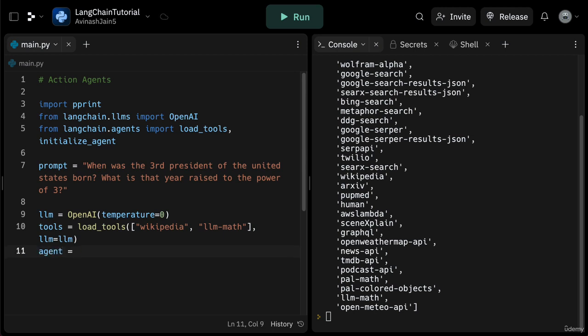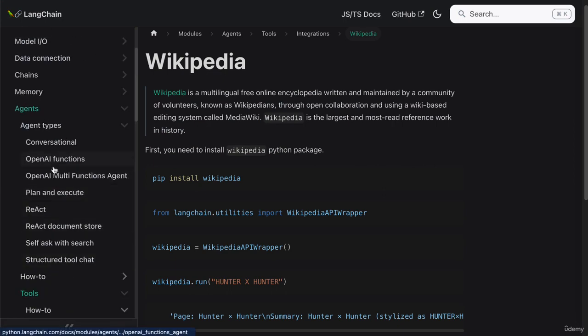Now that we've loaded our tools, we can initialize the agent with these tools. And we can specify our language model and then specify the agent type as zero-shot-react-description. So we can say here agent is equal to initialize_agent, and then our parameters are tools, llm, agent equal to zero-shot-react-description, and verbose is equal to True.